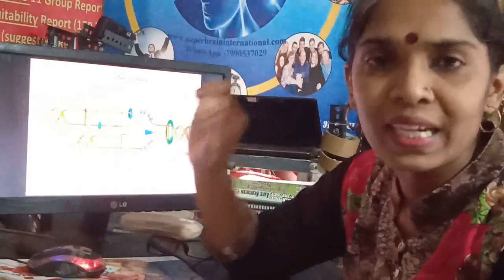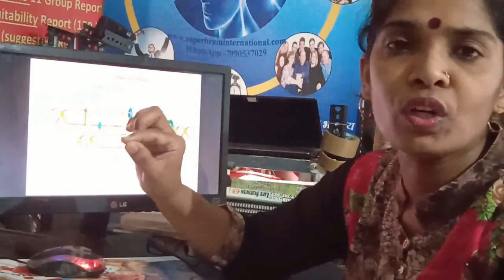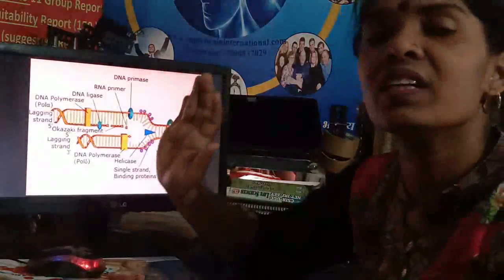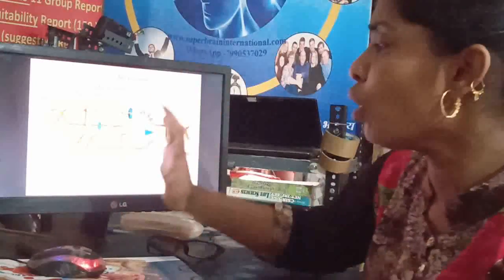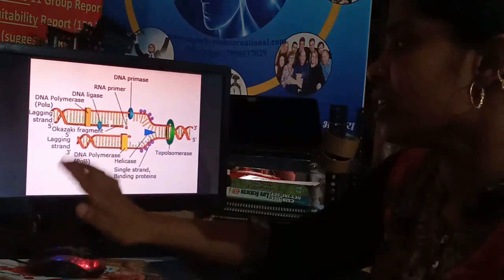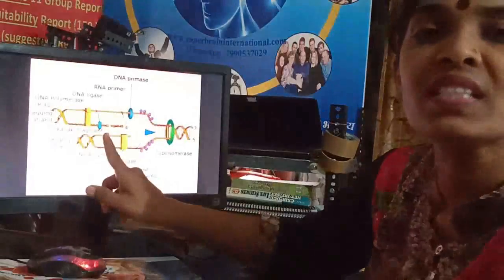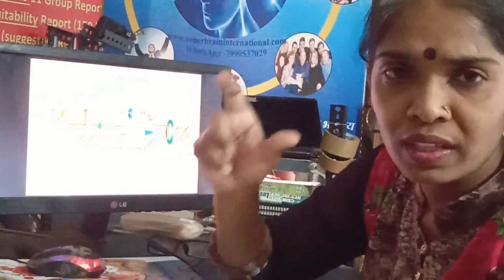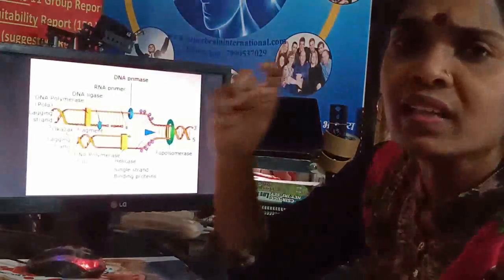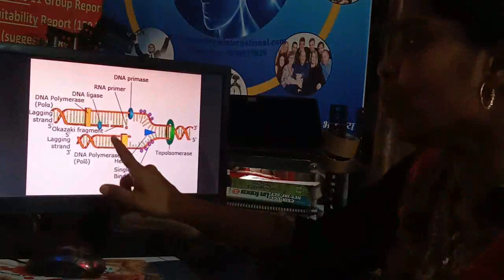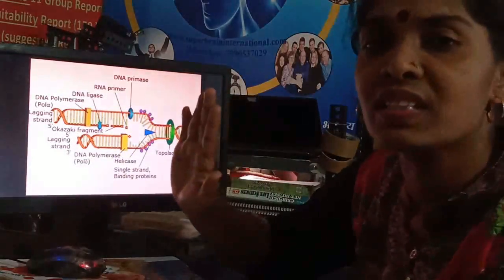Wherever the ORI is present in the DNA, from that point onwards the new strand of DNA is formed. At the ORI position, the RNA primer is added, which, as I said already, is a particular sequence of nucleotides, a beginner. From that the new strand will be synthesized.